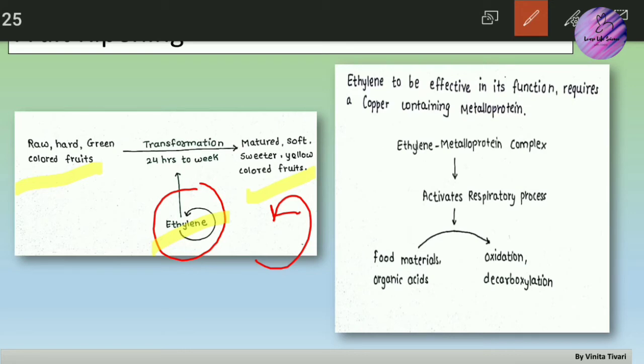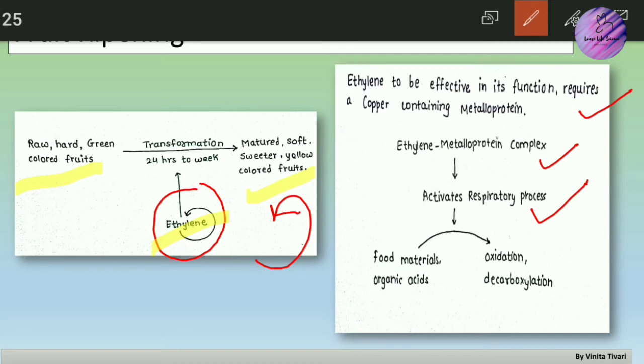Now the second thing here is that ethylene, to be effective in its function, requires a copper-containing metalloprotein. You are going to see the importance of copper in the signaling process. Here I have mentioned it in short. When it is present in complex form, it activates a respiratory process, the respiratory process in plants where carbon dioxide concentration is going to be higher.